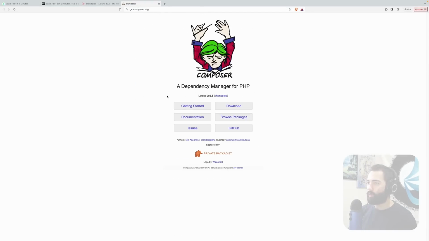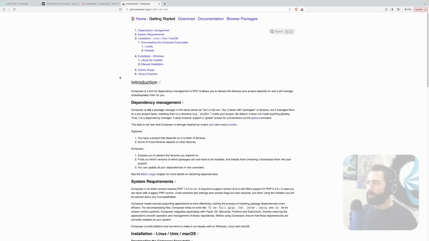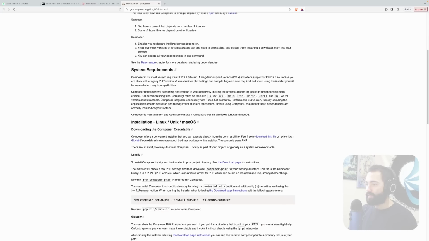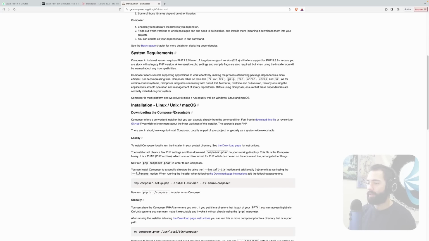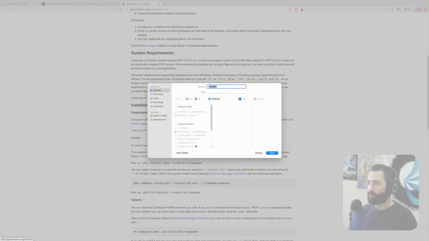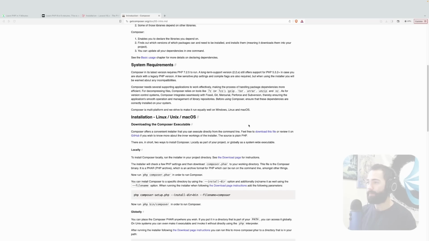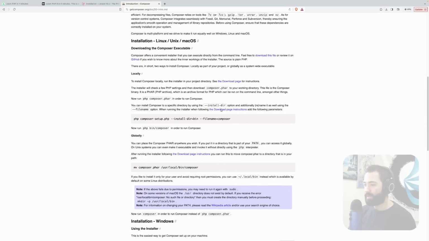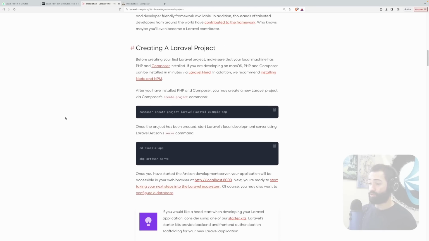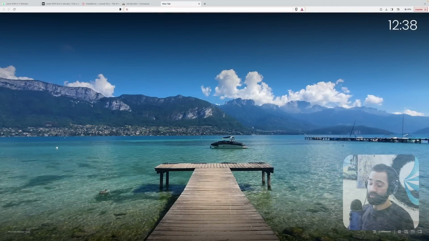Now let's check out what Composer is. Dependency management for PHP. So let's get started. We've got to get the Composer executable. So let's download this file. Okay, sign me up. Let's go ahead and download this file. So what I actually downloaded is the installer, and the installer is a PHP script. So I don't actually have PHP installed, and the writer didn't really hold my hand.